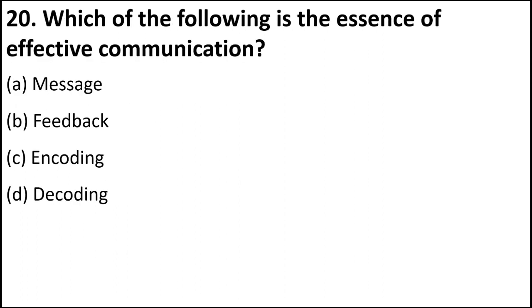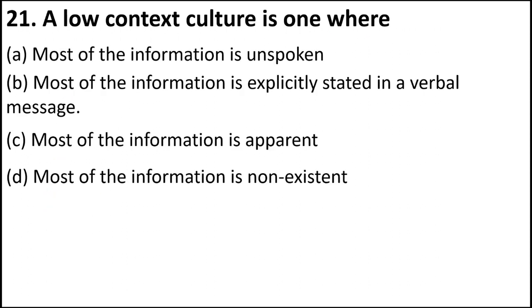Which of the following is the essence of effective communication? So, what is the basis of effective communication? Message, feedback, encoding, or decoding? So, as you all know, message is the information. Encoding happens at the sender's end, and at the receiver's end, decoding happens, and it is interpreting the message. Feedback is the essence of effective communication. Okay, B is the answer.